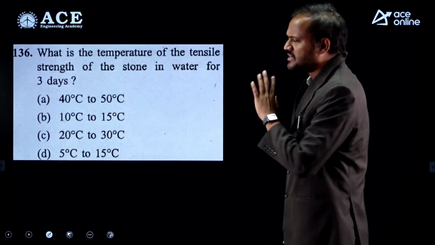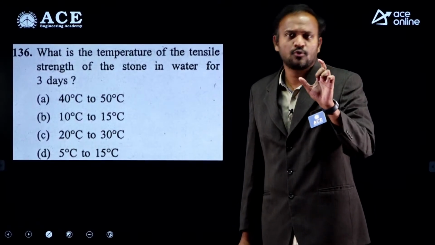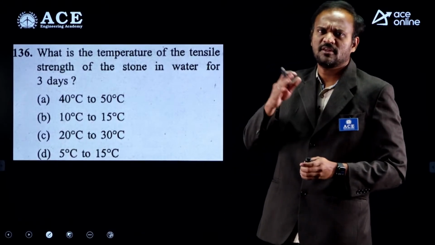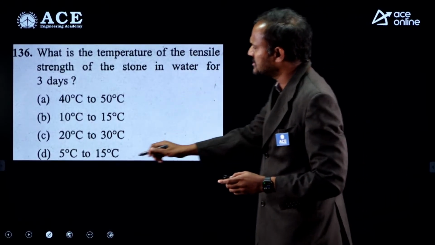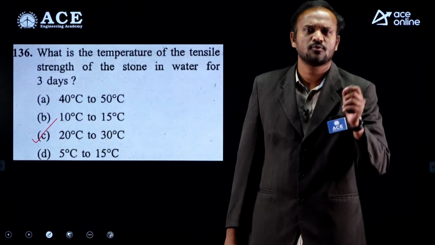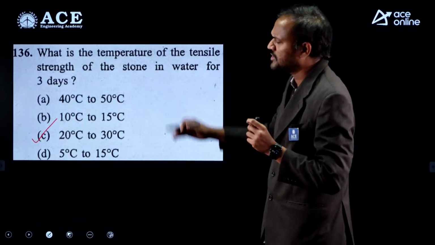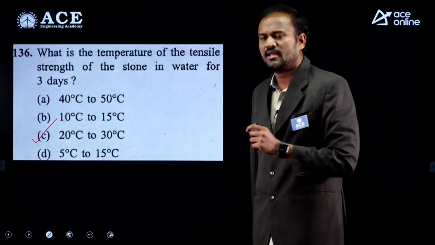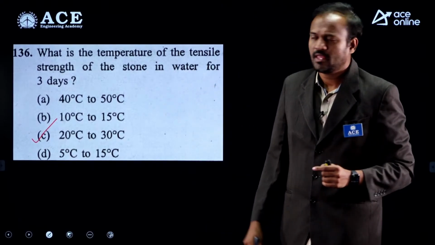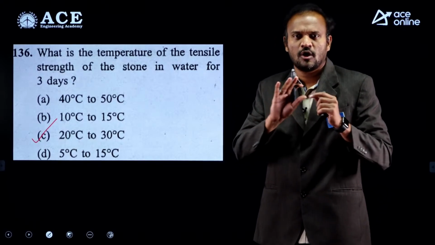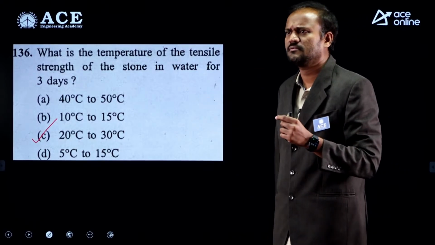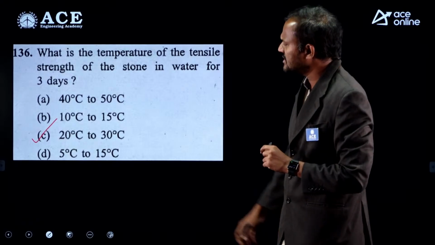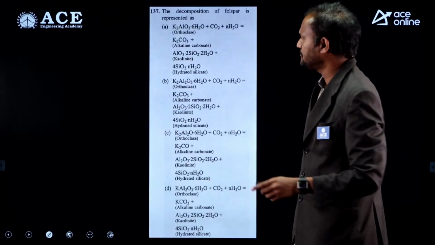For all these kinds of tests, the sample should be around room temperature, generally 27 plus or minus 2 degrees centigrade. From the options we can deduce that it should be 20 to 30 degrees centigrade. If you look up the code, it says 20 to 30 degrees. Even if you don't know the exact value, just by small logic, samples for all kinds of physical tests of cement, steel, whatever it is, should be maintained at room temperature, that is 27 plus or minus 2 degrees centigrade. So this option is right.